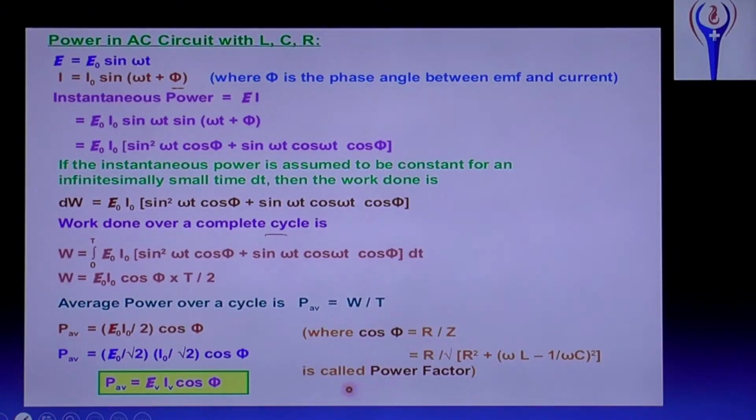And cos phi is another important quantity, called the power factor. Like this, some problems will also be asked. P average equal to E naught I naught divided by 2 into cos phi, and here cos phi is called the power factor. If you want to represent it in terms of RMS values, E naught I naught by 2 is E naught by root 2 into I naught by root 2, so P average equal to E rms into I rms into cos phi. Remember, cos phi is called the power factor.